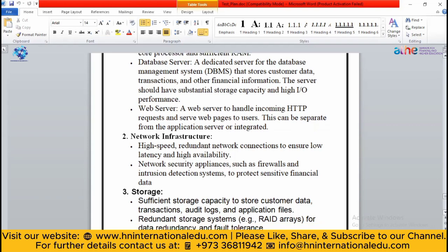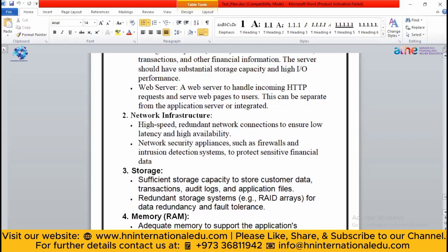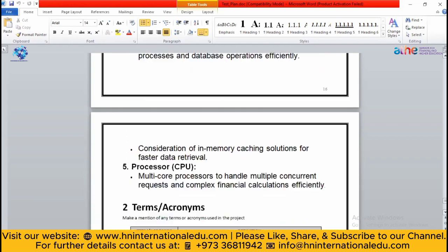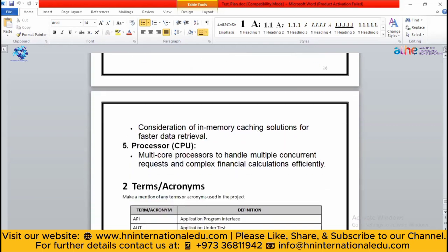In your test plan document, you don't need to mention all of this. You will just mention that I am going to test my storage, my RAM, and my processor. Now, testing the processor is very important here. You have to see whether your application is going to operate on certain processors or not.